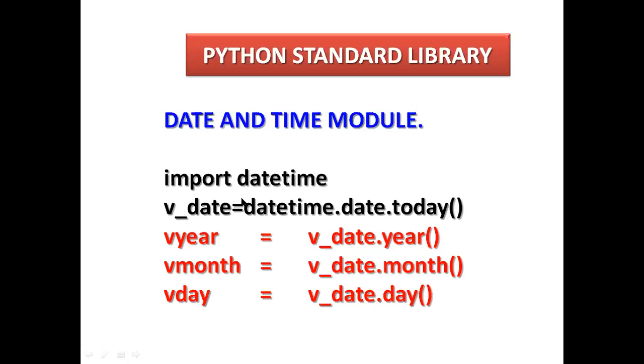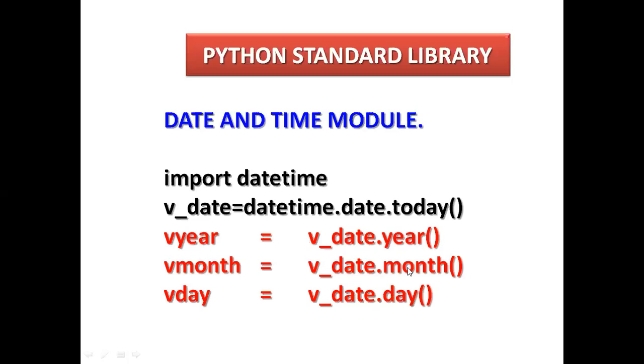Equal is an assignment operator here. datetime, date and time both will come. datetime dot, from this package we want date, and dot today. So how to get it? v_year equals v_date dot year. v_year is also a variable name, and equal is an assignment operator here. v_date dot year will get the year from the date and store it in this variable.